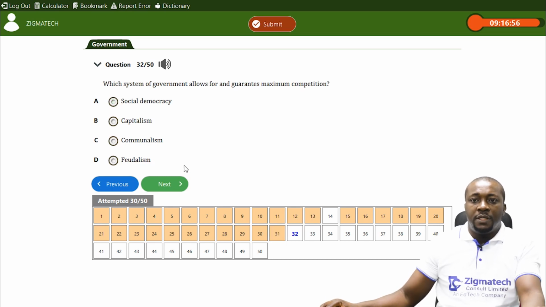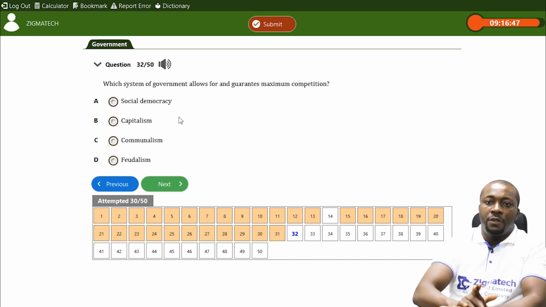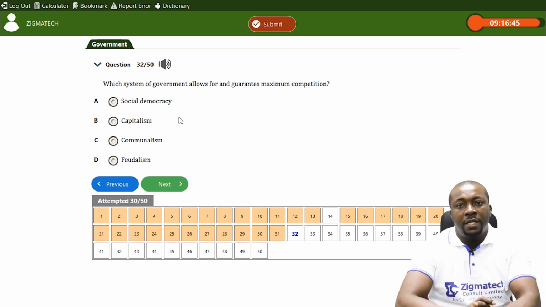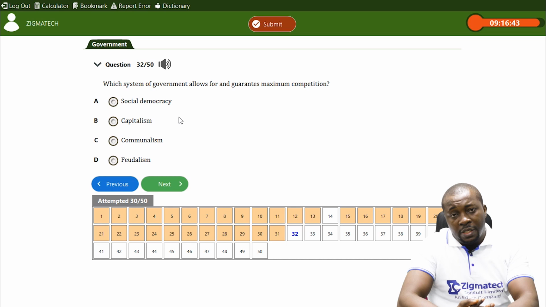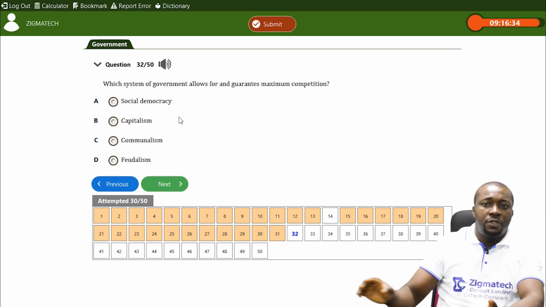Next question says, which system of government allows for and guarantees maximum competition? Where do you see competition? Is it social democracy that talks about socialism, where means of production are owned by the state? Of course, it does not allow competition.